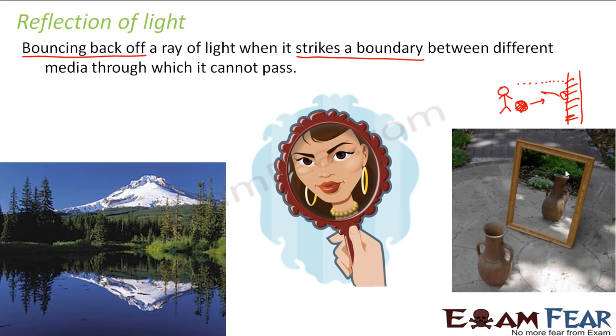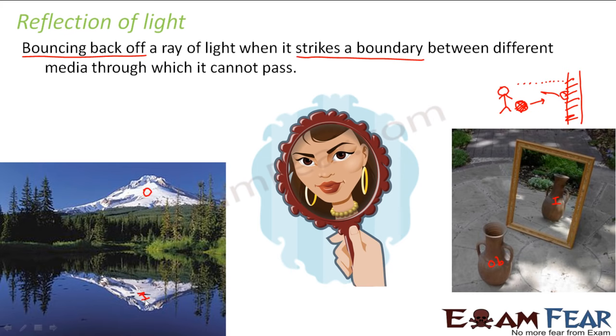So as a result, you are able to see this image. So here, this is your object and this is your image, right? Now, how is this image formation taking place? You will understand that also. Similarly, here also, if you see, this is your object and this is your image.